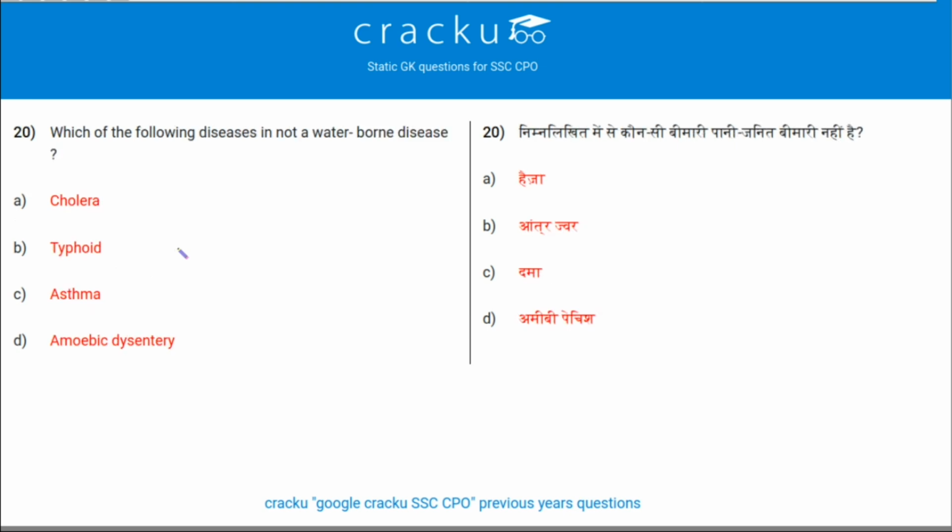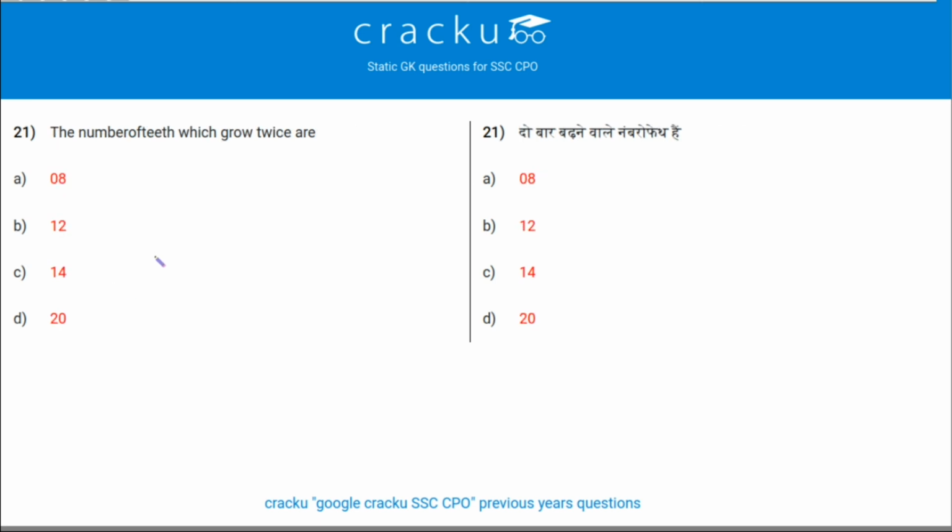Next question. Which of the following diseases is not a waterborne disease? Okay, we know cholera, typhoid and even amoebic dysentery can be spread through water, except asthma. So option C is the correct answer. Next question. The number of teeth which grow twice are, we all know while we are small we have 20 teeth and as we grow we have 32 teeth.